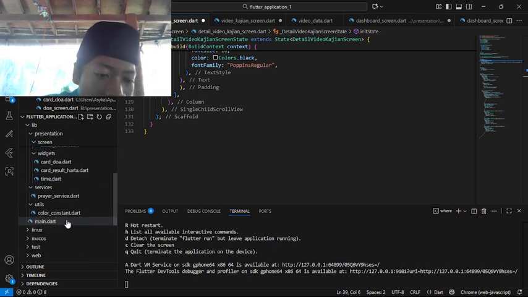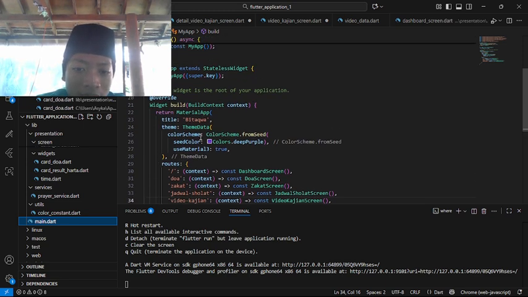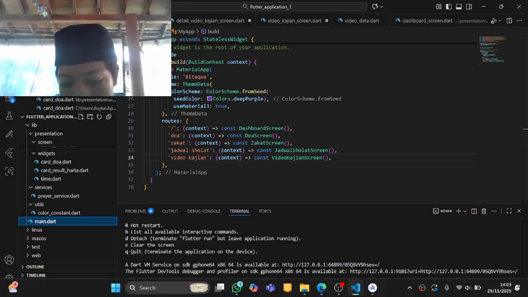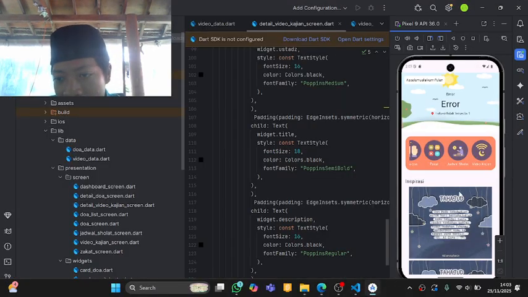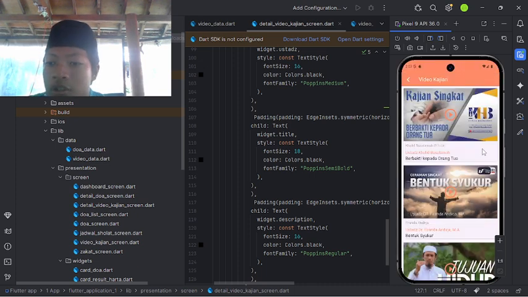And lastly here, in the main dart, we already put the new one here, video kajian context, const video kajian screen. So later in the dashboard there is the video kajian option, and if we click the video kajian, it will go to the video kajian screen. And now let's just see the result here. Okay, the video kajian before. We will click, we'll go to the video kajian screen. This is the video kajian screen.